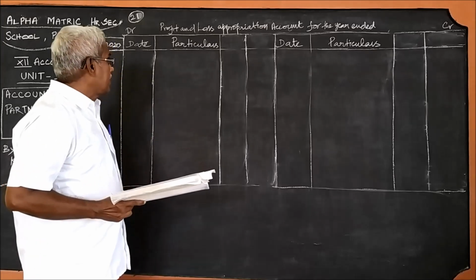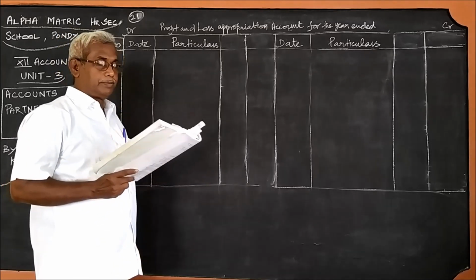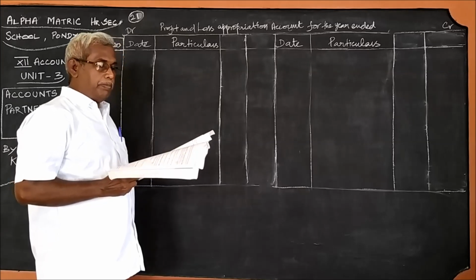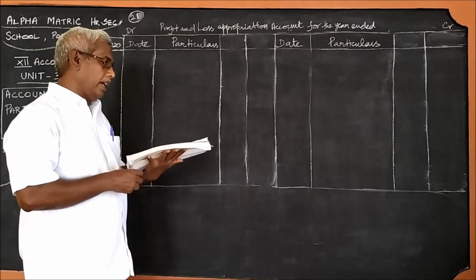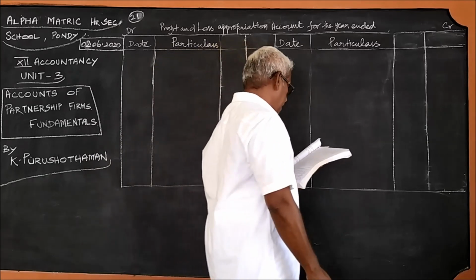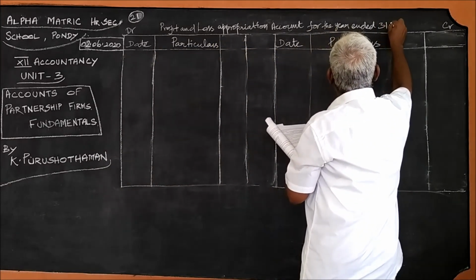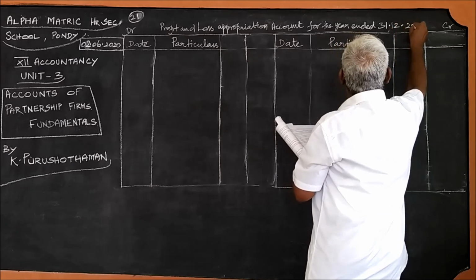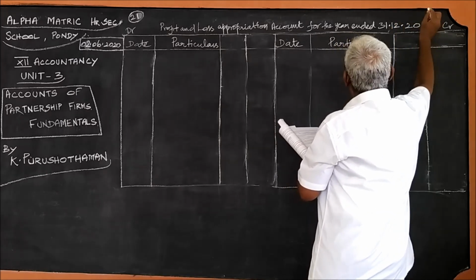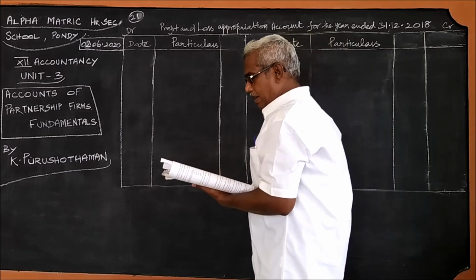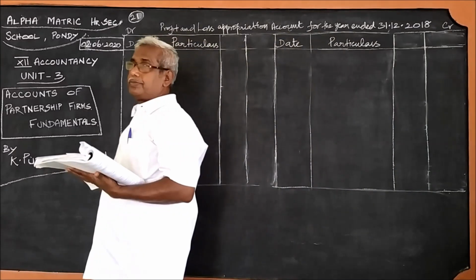Here our task is double. This is not simply the preparation of the profit and loss appropriation account as on 31st December 2018. This is not the only case. But what we must do?